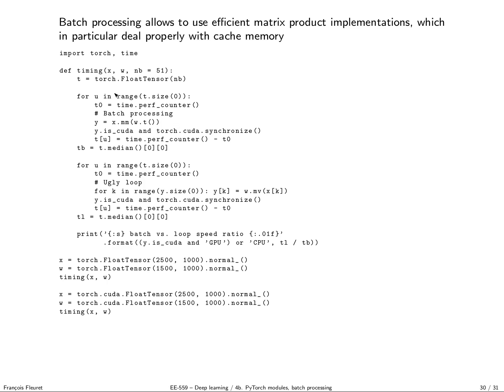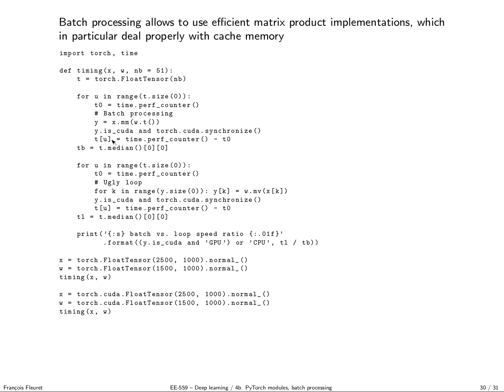So again, we loop 51 times, I start a time counter, I do my batch product, and I keep track in t of the number of seconds which passed during the computation. And then at the end of the loop, I just compute the median. And then I do the same stuff with the loop.